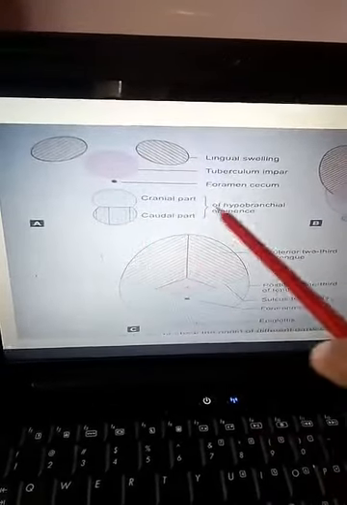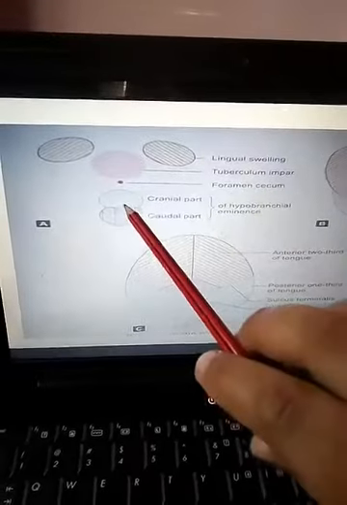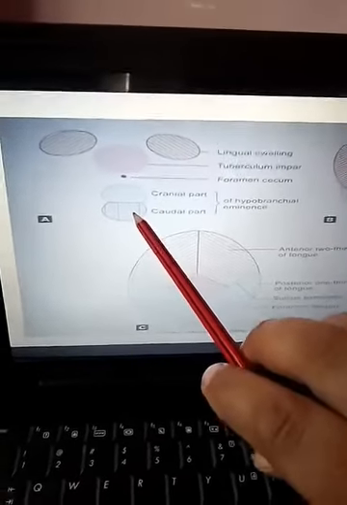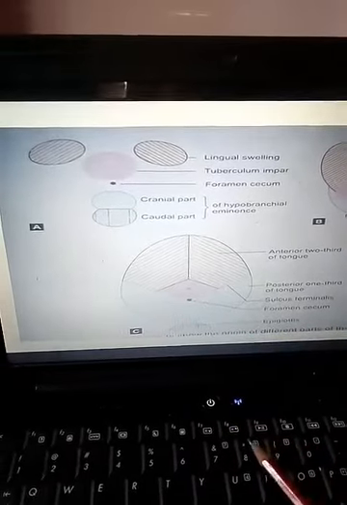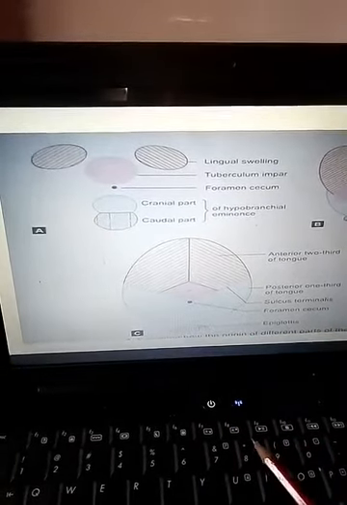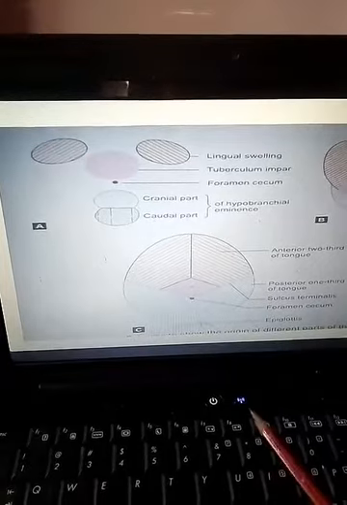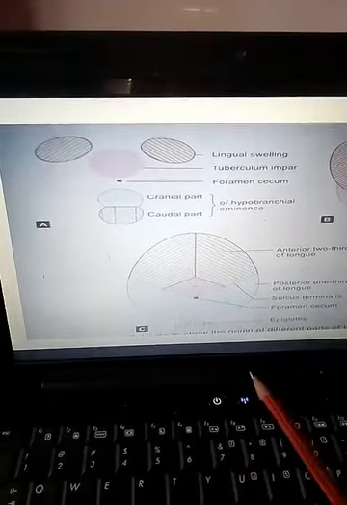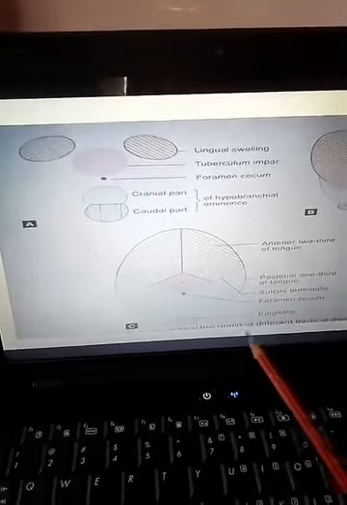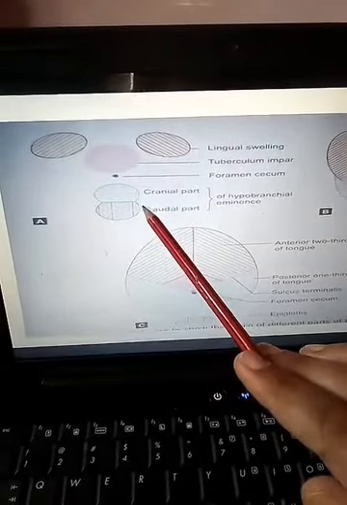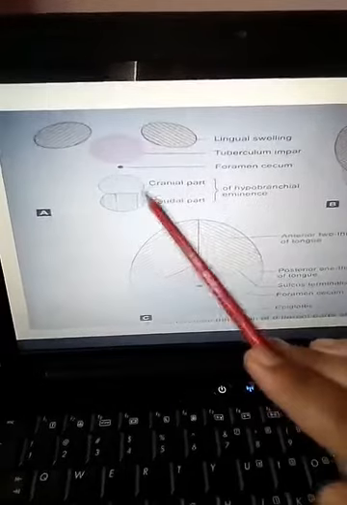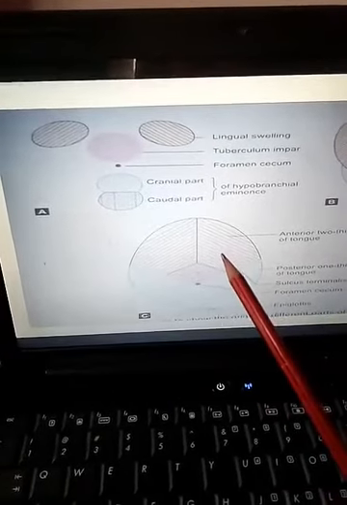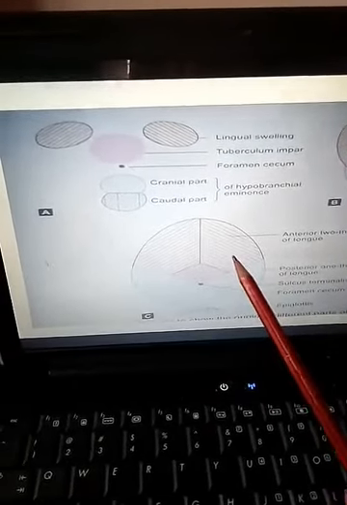Here you can see this is the hypobranchial eminence. It is divided into the cranial part and the caudal part. The cranial part of the hypobranchial eminence is known as the copula, and it is formed in relation to the second and third arch, and the caudal part is formed in relation to the fourth arch. The caudal part of this hypobranchial eminence forms the epiglottis.